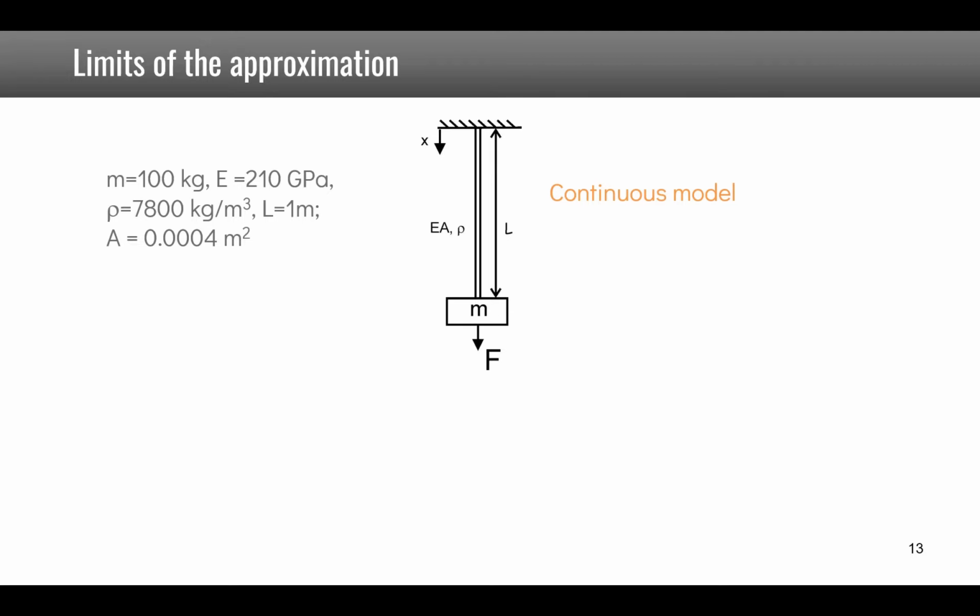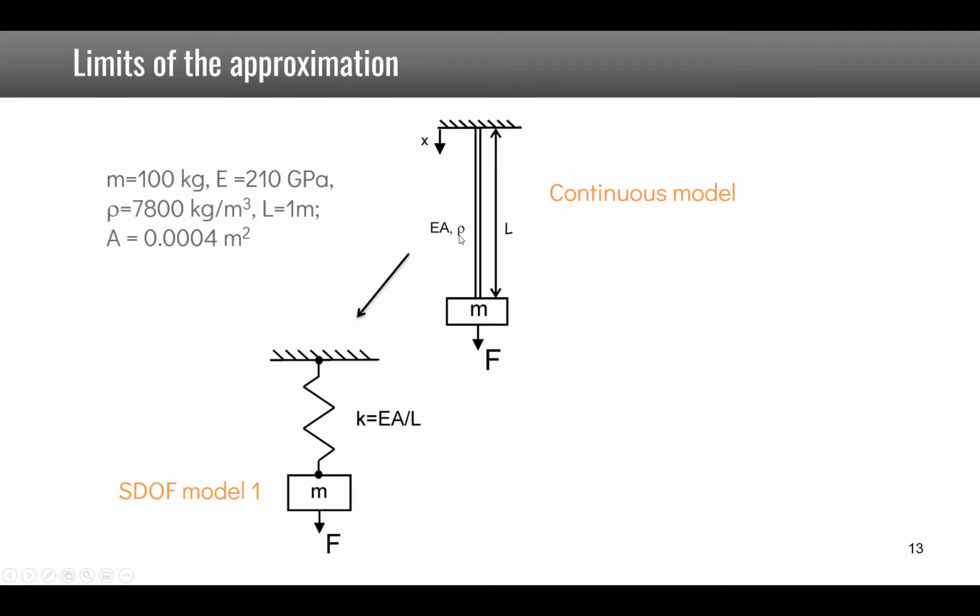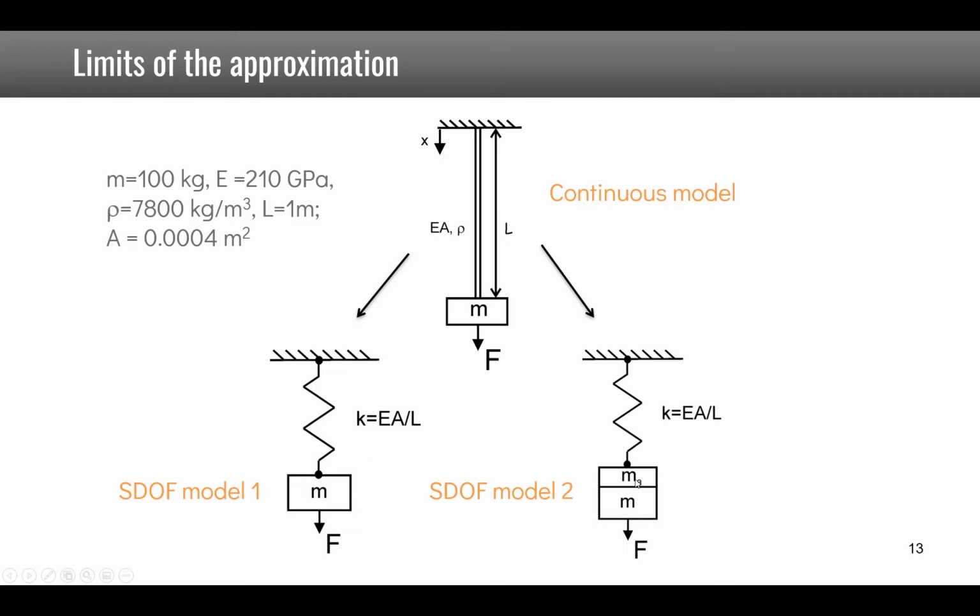So we have seen that if we have a mass hanging from a bar interaction, we can replace it by an equivalent stiffness, that is EA over L, and the mass hanging from it. But we could also use a second model where we have an additional mass which is 1/3 of the mass of this bar, which has been neglected in the first model. Now, using finite elements, we can also compute the exact response. So first of all, let's look at the natural frequency. If we assume that we have no additional mass, we have k equal to EA over L, and the mass is 100 kilos, and we end up with a natural frequency of